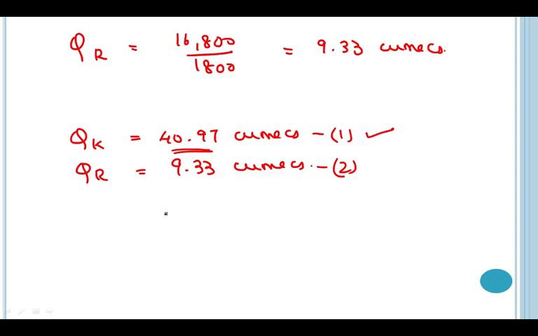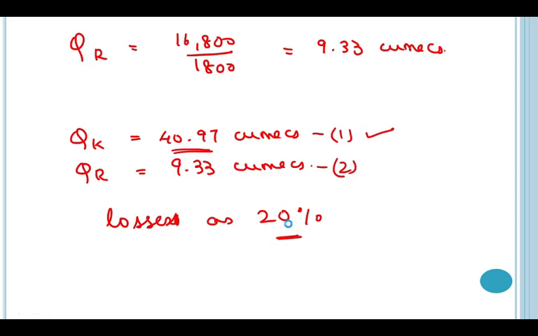In normal consideration, we consider losses as 20%. So this is the total value which we consider for the losses.